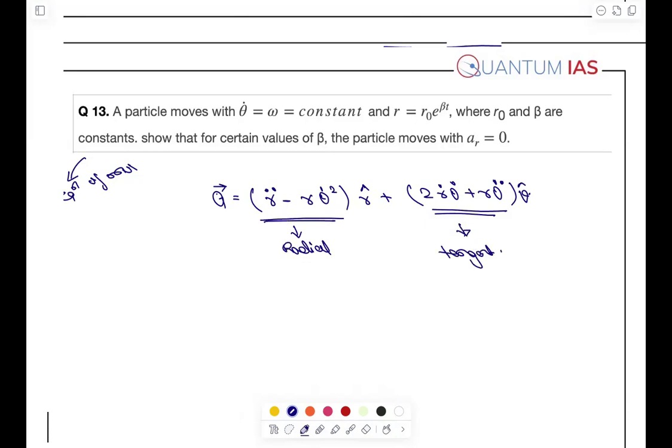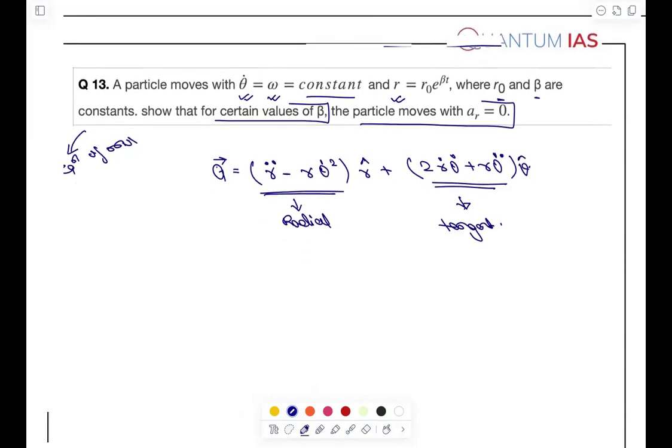And they're asking that a particle moves with theta dot omega, which is constant, and r is given where r naught and beta are constant. We have to find out for the certain value of beta, the particle moves with a r equals to 0. That means we have to find the value of beta when a r equals to 0. It's a very easy question, right? So we can solve it. See, I am assuming that you guys have already attempted these questions. You have brainstormed through these questions, right? So this video is meant only to check your answer whether you have done right or not, and to get the idea how to solve it if you are unable to solve that.